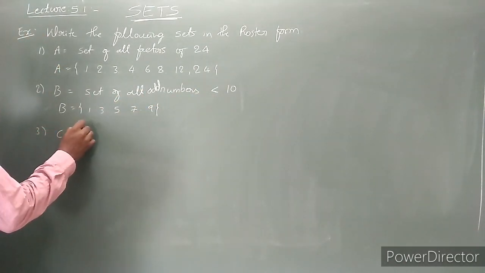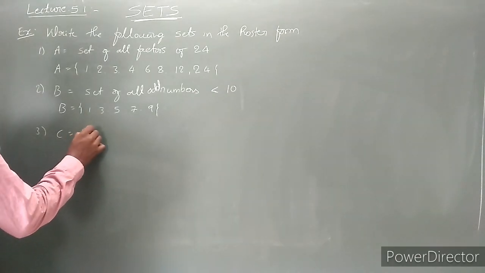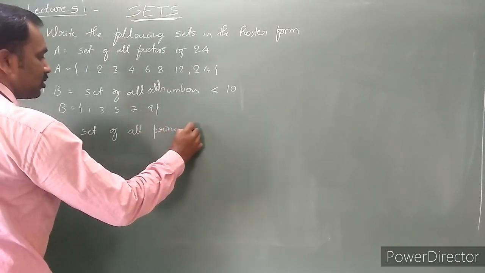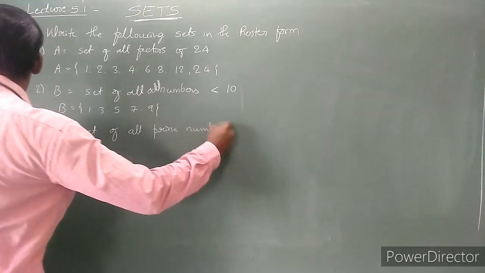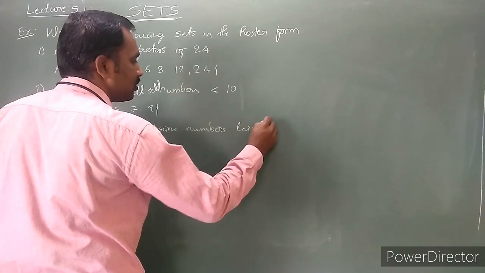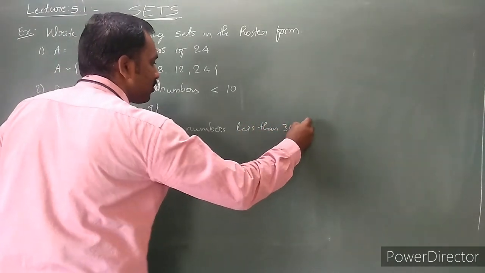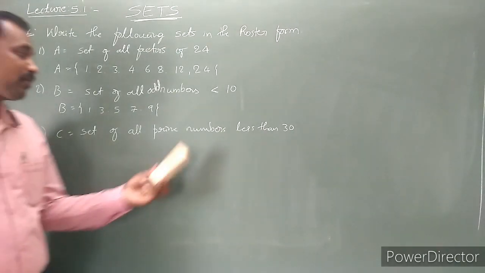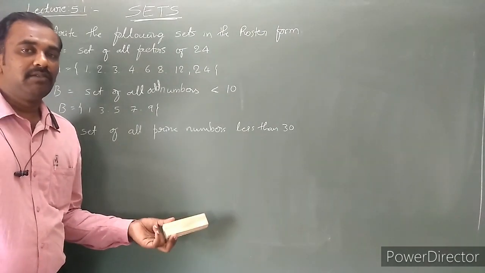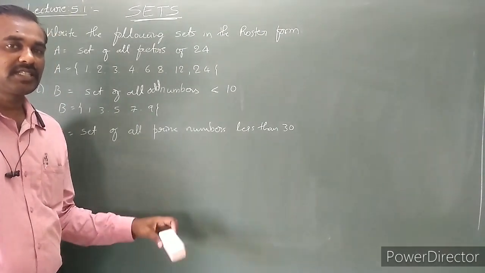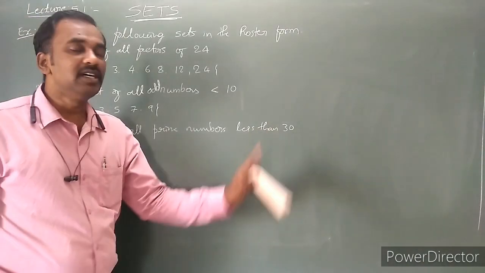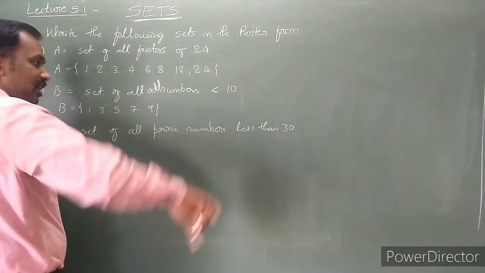Next, third, C. The set of all the prime numbers less than 30. What is a prime number? I have already mentioned it: a number which is divisible only by itself and 1 is said to be a prime number. Prime numbers which are less than 30.